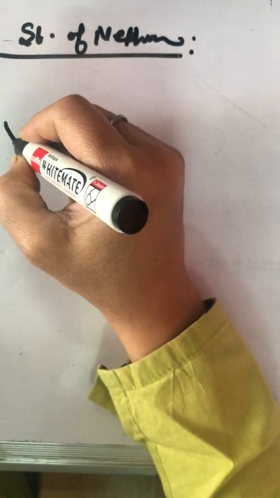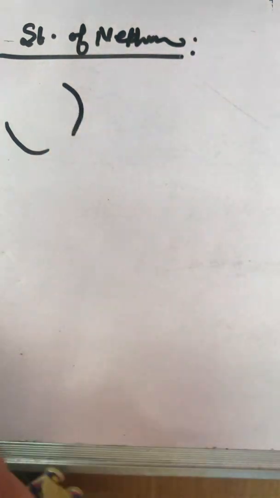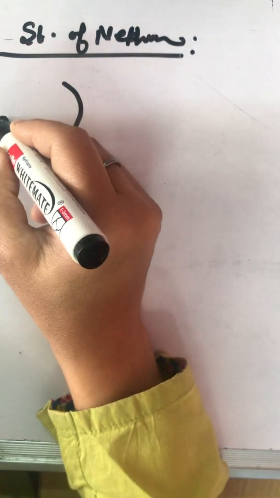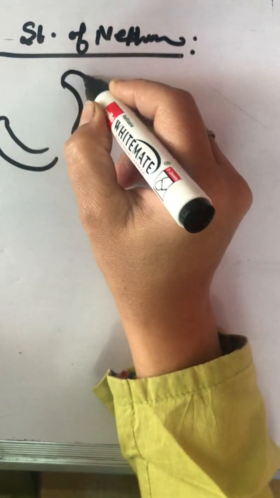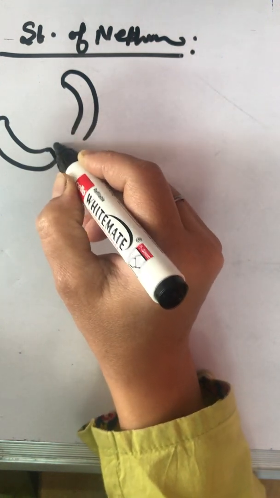It is first of all a cup-shaped structure that I'm starting from here. Here I'm making slit pores.